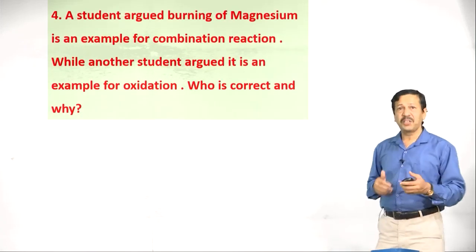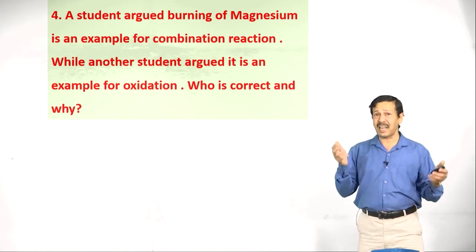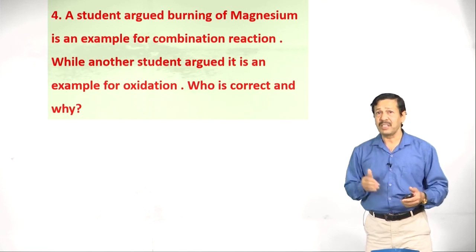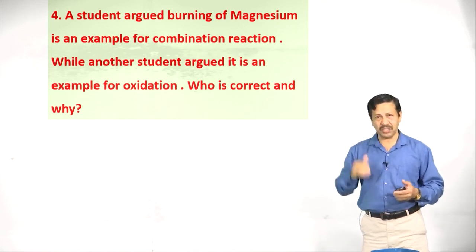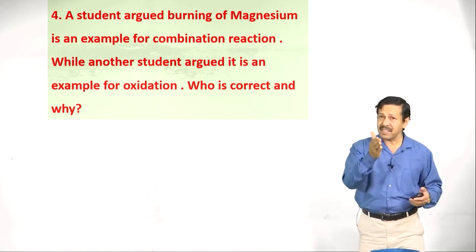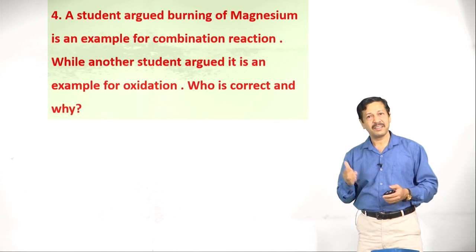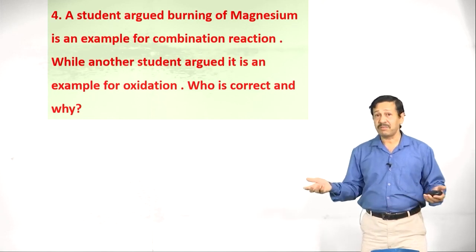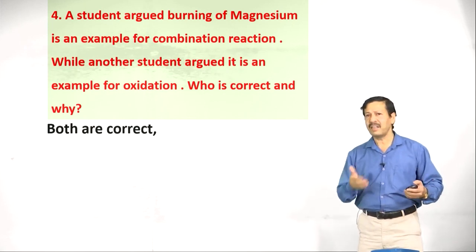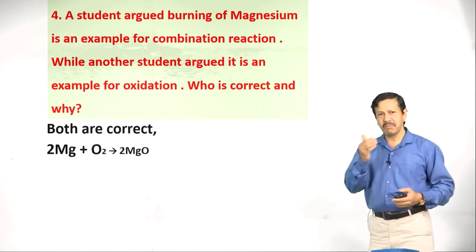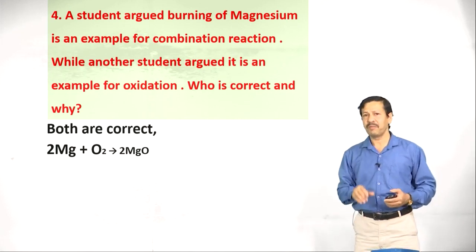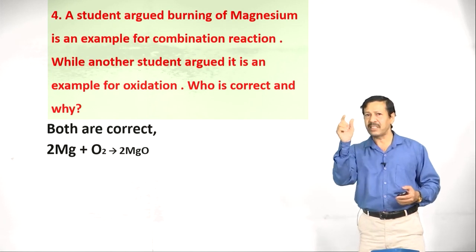Now a student argued burning of magnesium is an example of a combination reaction, while another student argued it is an example of oxidation. Who is correct and why? Or is there any other answer? Think. Yes, now both students are correct. How are they correct? Let us write the equation first. 2Mg plus O2 gives 2MgO. Two reactants combine to form a single product.